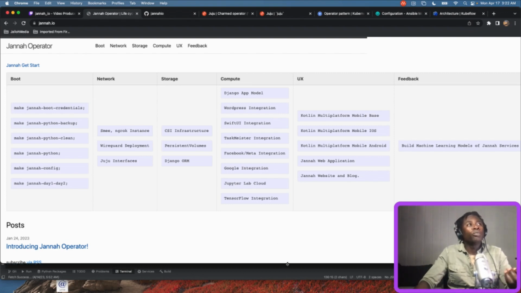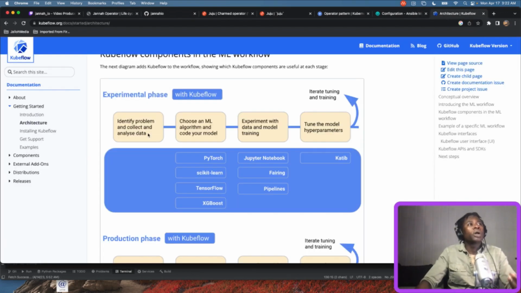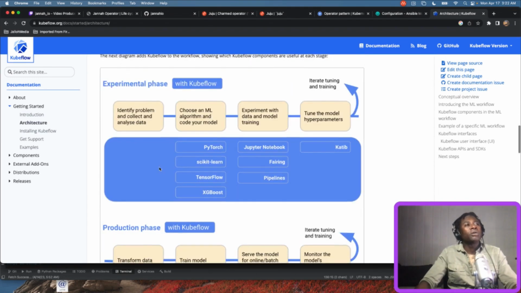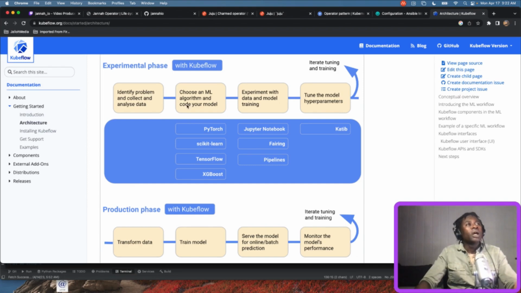Those logs will then be pulled into a Kubernetes framework called Kubeflow. We'll choose the appropriate machine learning models to model those logs.